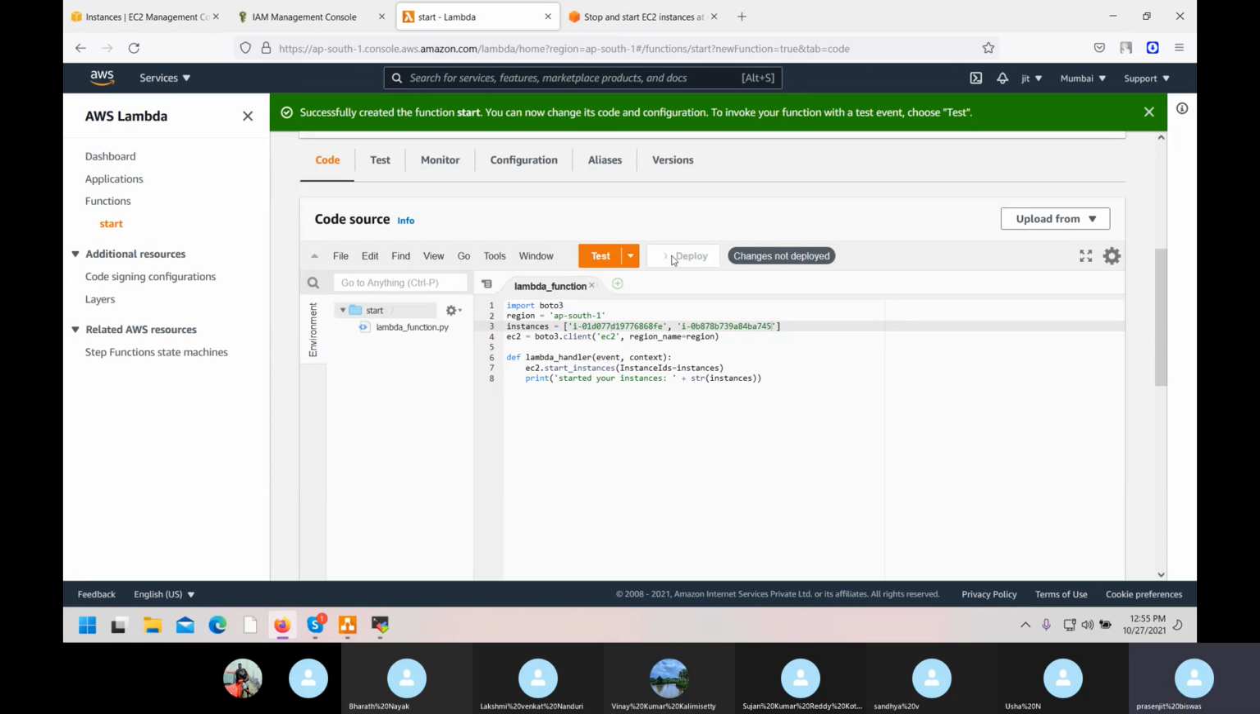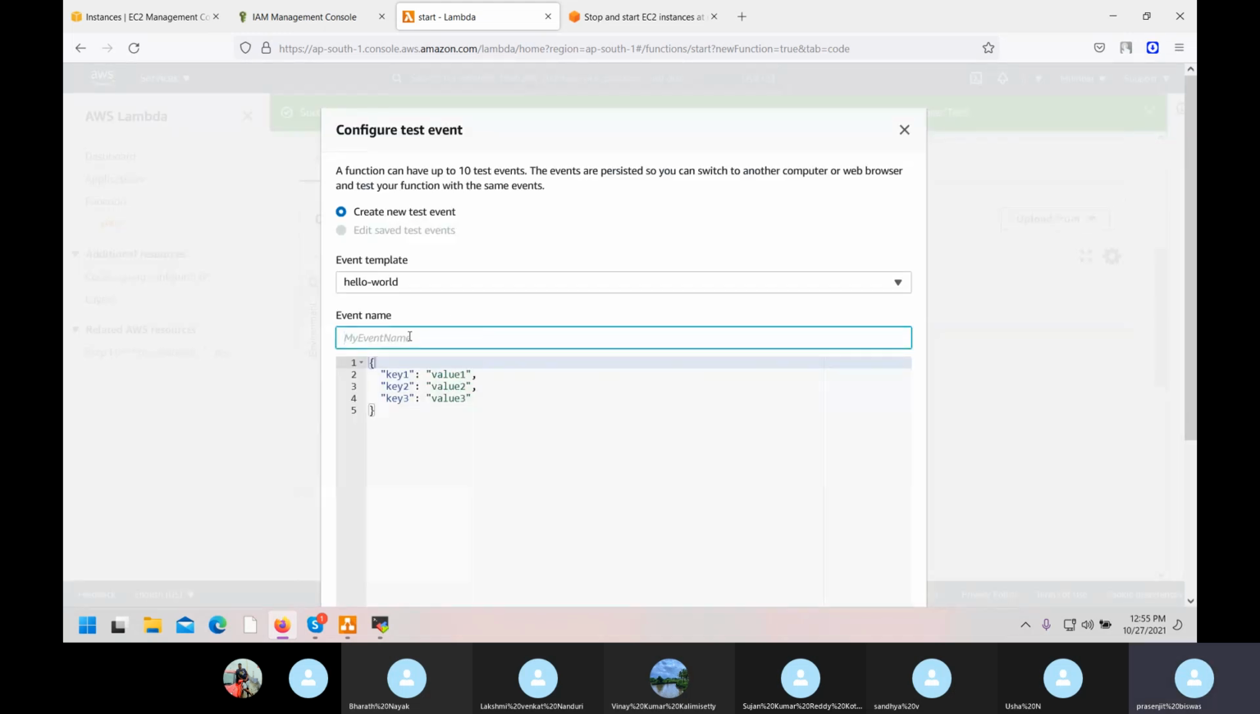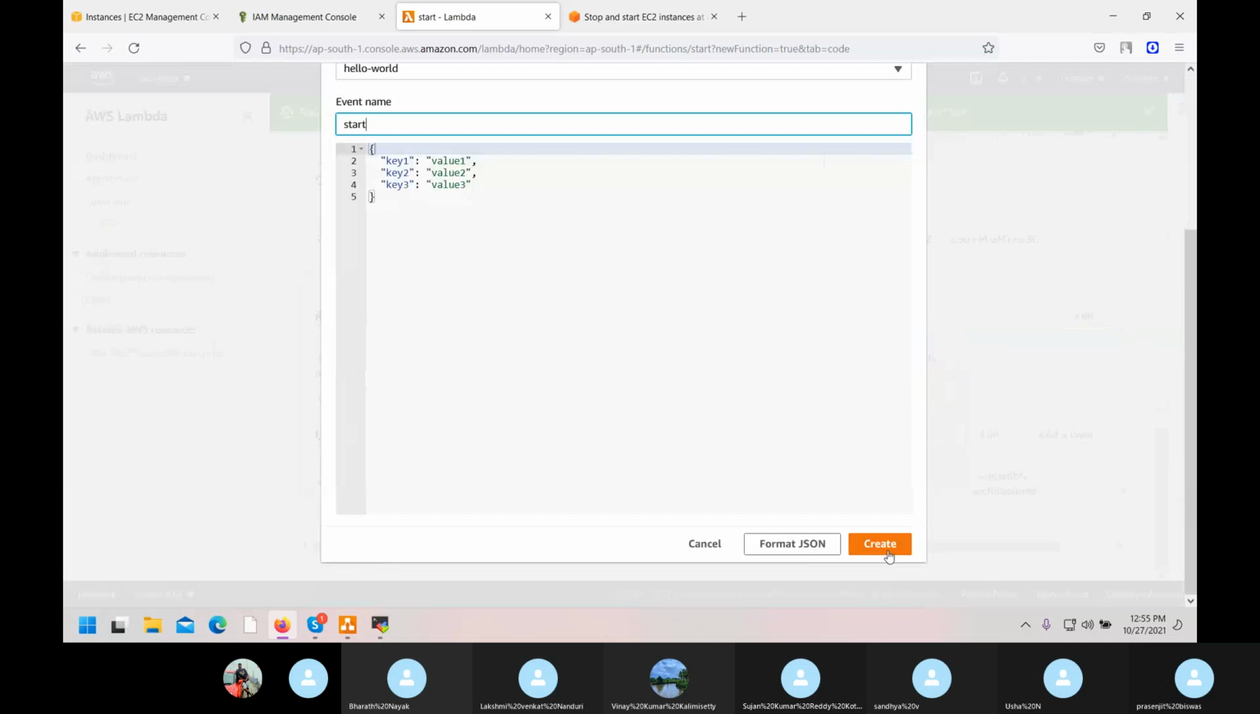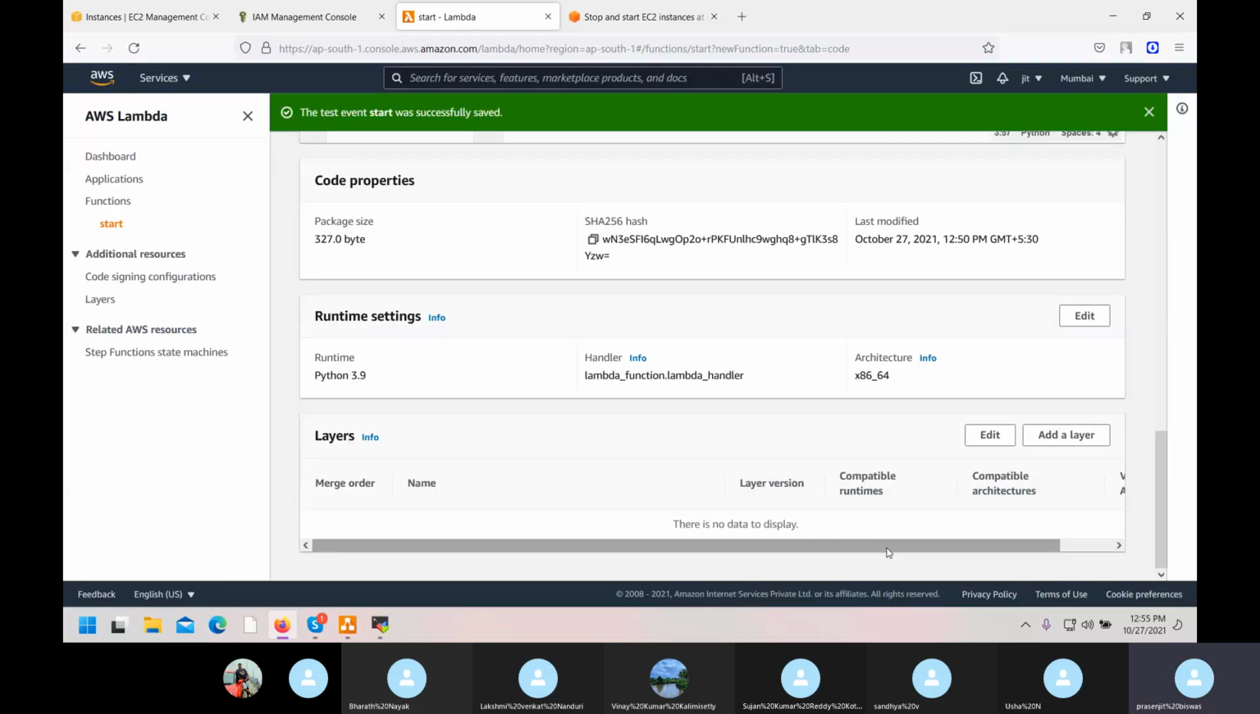Deploy. Without deploy, it will not work. Deploy means saving. Then create one trigger button, that is test. I'll create a trigger button like a start. So one is done. Now I'll create one for stop.